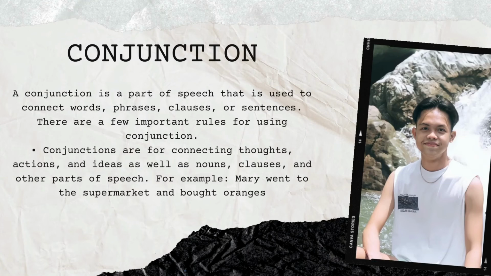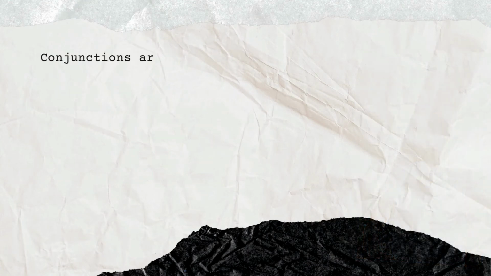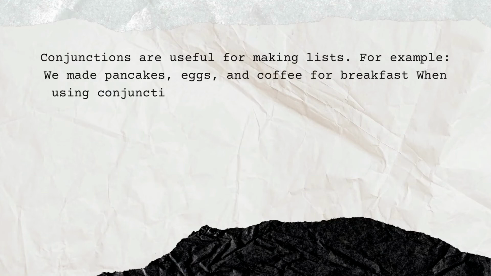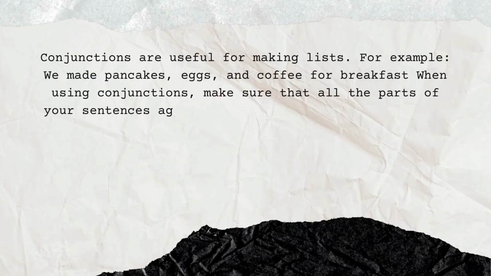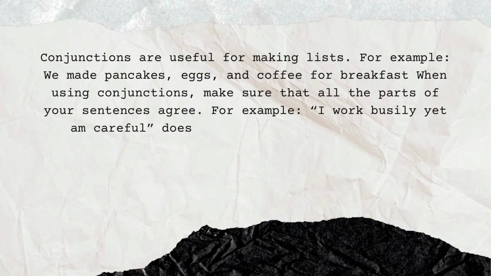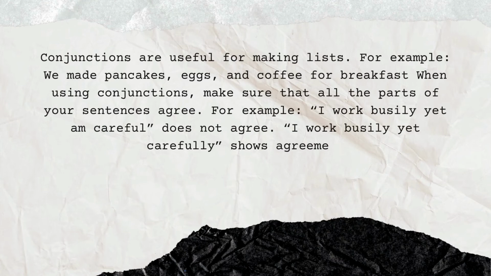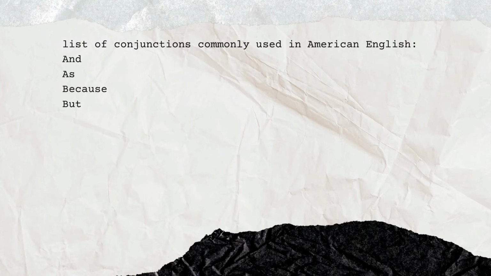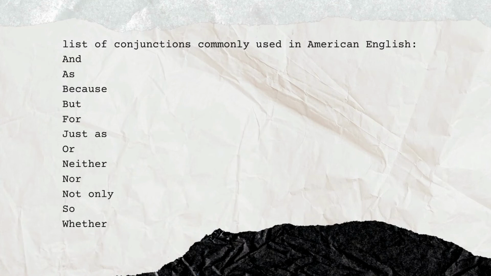Conjunctions are useful for making lists. For example, we made pancakes, eggs, and coffee for breakfast. When using conjunctions, make sure that all the parts of your sentences agree. For example, I work busily yet I am careful does not agree. I work busily but yet carefully shows agreement. List of conjunctions commonly used in American English: and, as, because, but, for, just as, or, neither, nor, not only, so, whether, and yet.